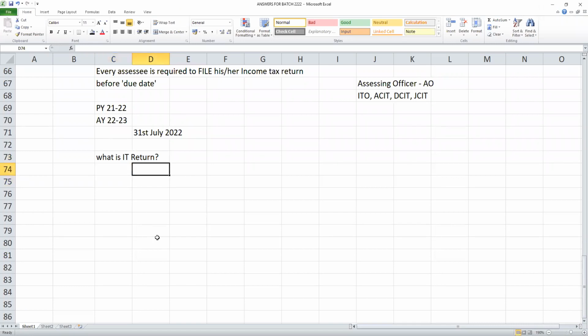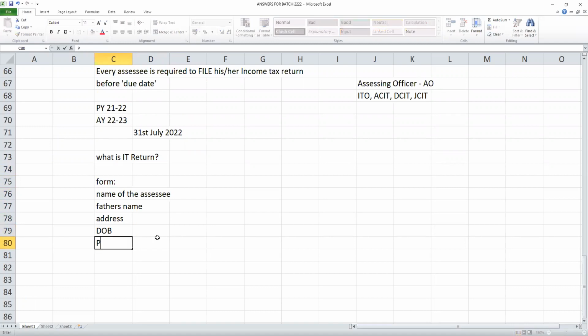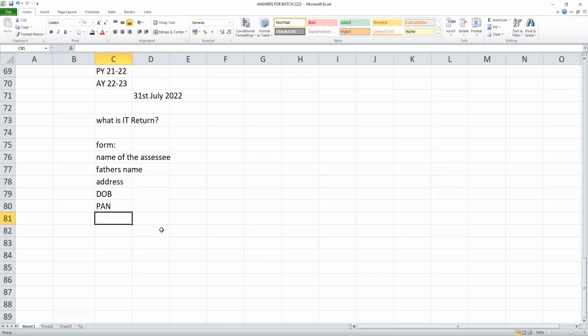The income tax return is a form wherein you have to fill in the name of the assessee, your name, father's name, address, date of birth, and PAN, and your PAN number should also be linked with Aadhaar. Along with this, your residential status, whether you are a resident or a non-resident, because income tax is based on the residential status of the assessee.